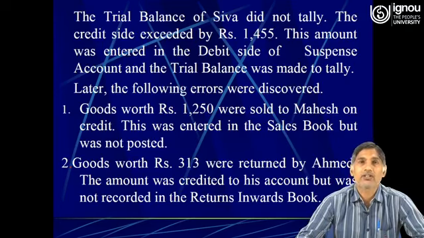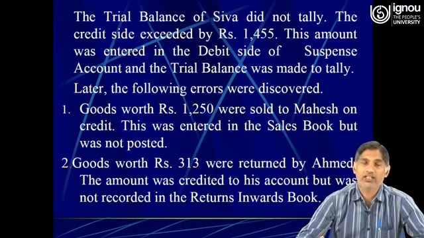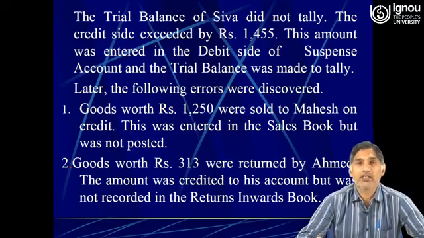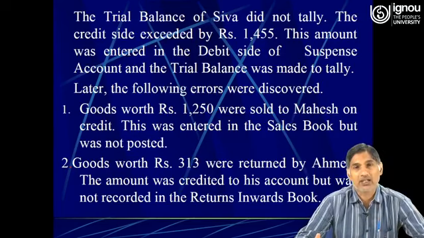This is because we have to prepare the final accounts well in time, and then that difference of the trial balance which was transferred to the suspense account needs to be carried forward to the next year, and next year we need to locate the errors, and once the errors are located, such errors need to be rectified with the help of the suspense account.